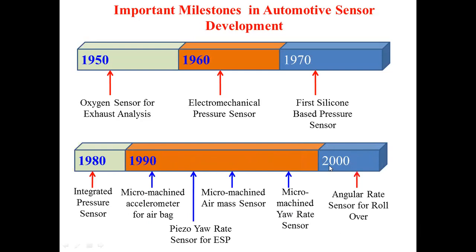And from 2000 onwards, there was rapid development in automotive sensors. In 2000, we got the entry of the angular rate sensor for rollover. From 2000 onwards, every year you get the introduction of newer and newer sensors as we develop our technology. Now, on which basic principles do all these sensors work? We are going to discuss only the representative ones.